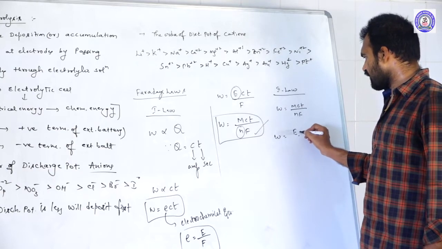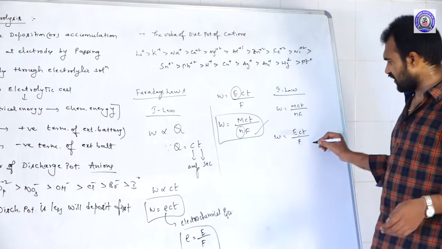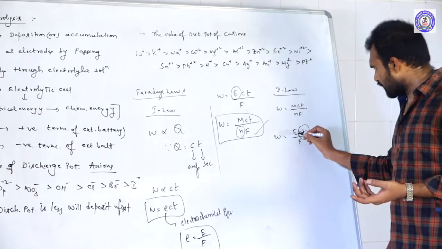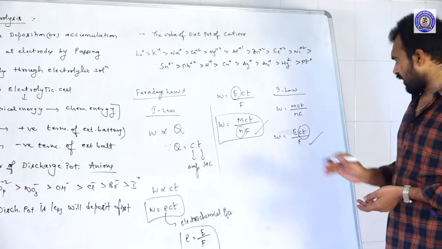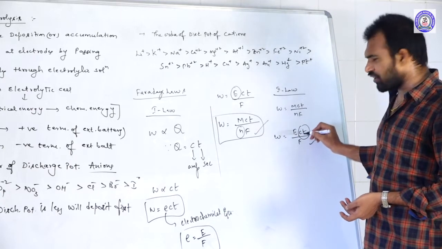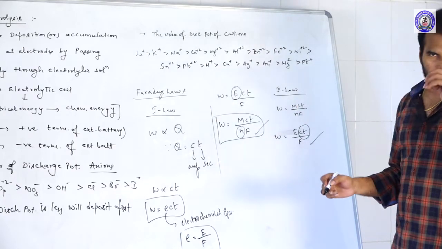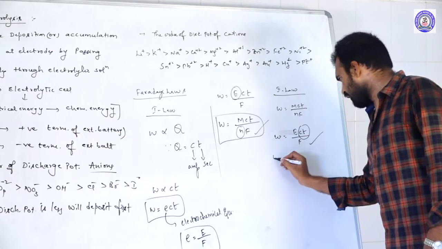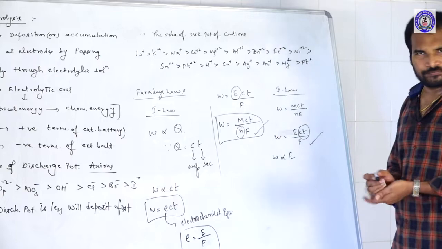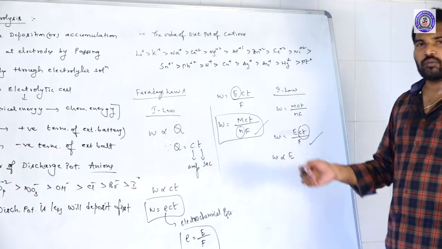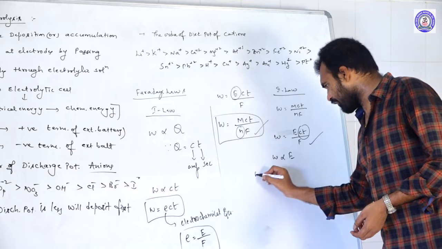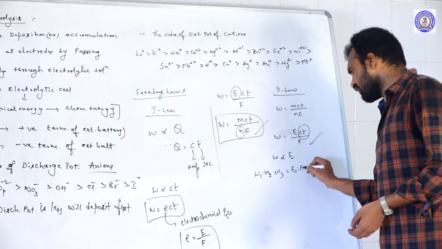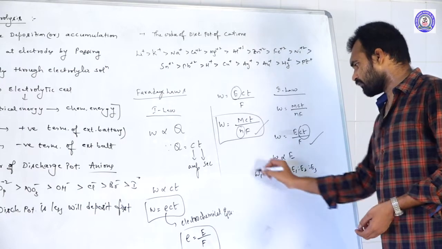W is equal to ECT by F. If you supply the same quantity of electricity through different electrolytic solutions, that means Q is the same, then W is directly proportional to equivalent weight. So if you are taking 2 or more electrolytic solutions, we can write W1 is to W2 is to W3 is equal to E1 is to E2 is to E3. That is the second law.